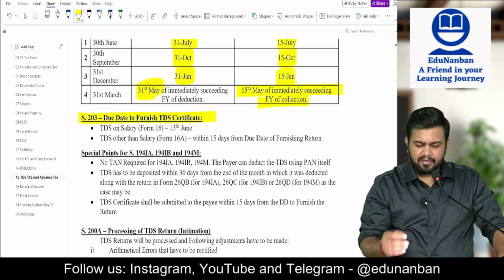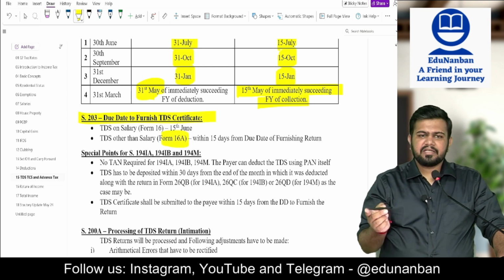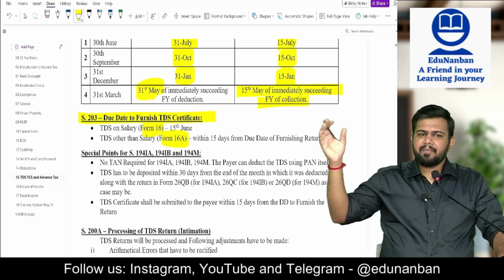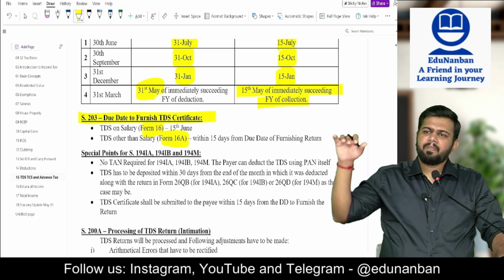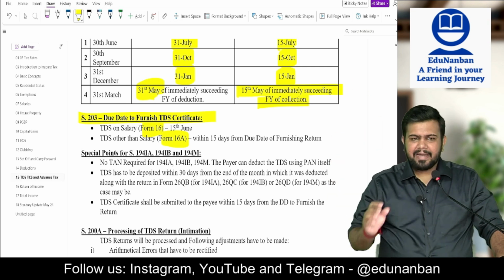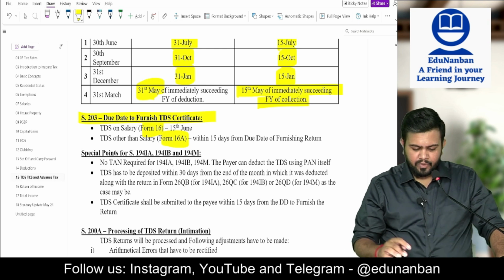The TDS certificate in case of non-salary is called Form 16A. In case of salary, it is called Form 16. You would have heard of Form 16. You get Form 16 from the employer. That is the TDS certificate. It means the employer has paid the TDS. And other than employer, it is Form 16A. So what is the due date?